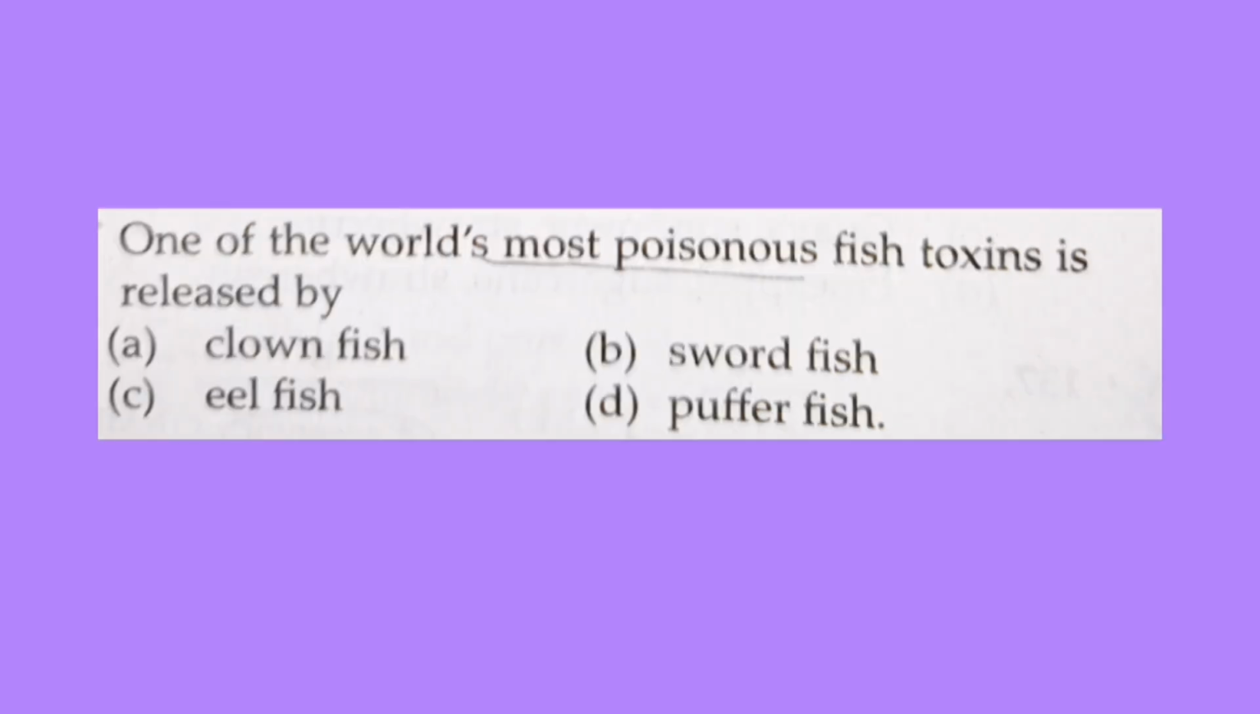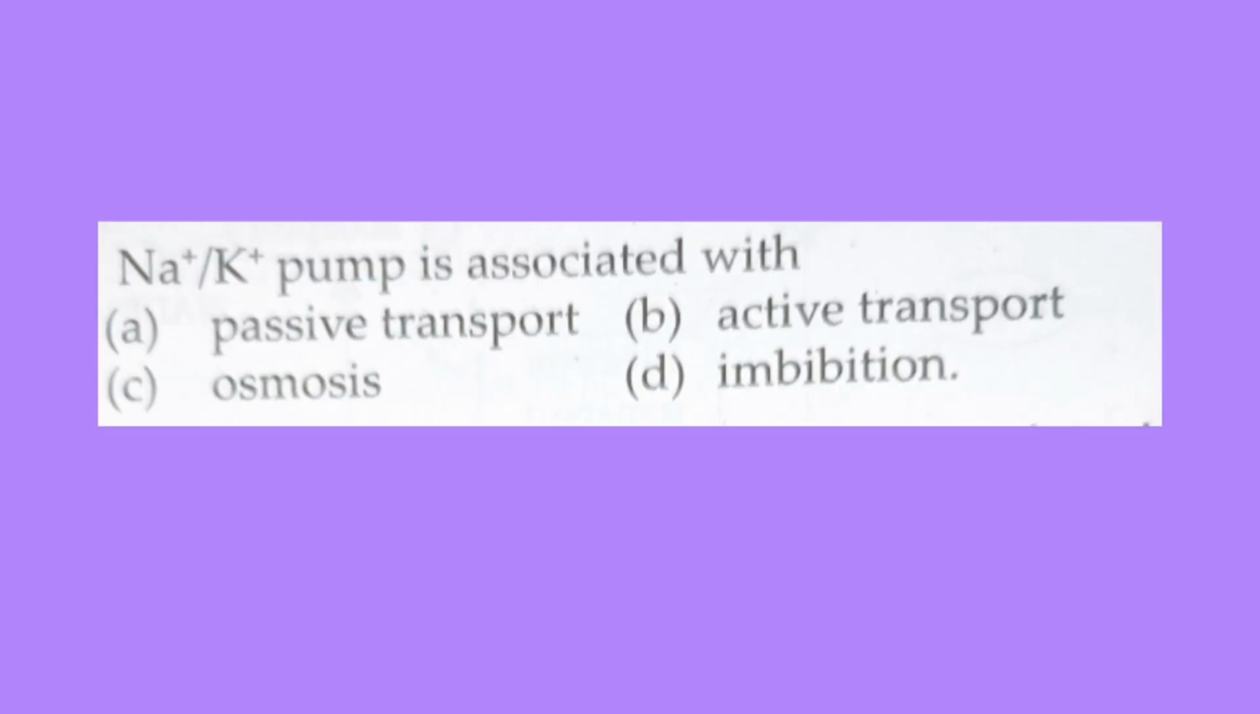And the next question is, one of the world's most poisonous fish toxins is released by? So the correct answer is option D, that is puffer fish. And the next question is, sodium potassium pump is associated with? So the correct answer is option B, that is active transport.